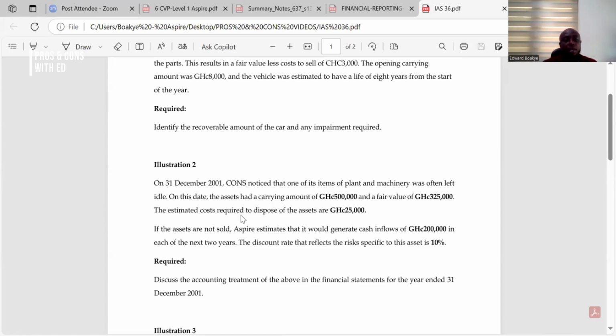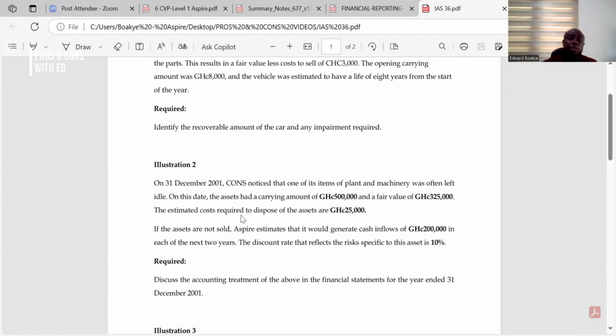And then if the assets are not sold, it is estimated that they would generate cash inflow of 200,000 in each of the next 2 years. The discount rate that reflects the risk specific to this asset is 10%. And you are to discuss the accounting treatment of the above in the financial statements for the year ended 31st December 2001. What does that simply mean?